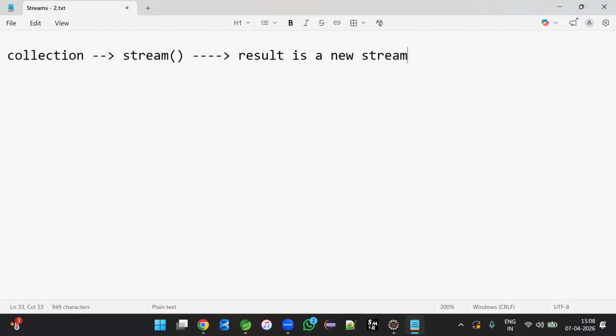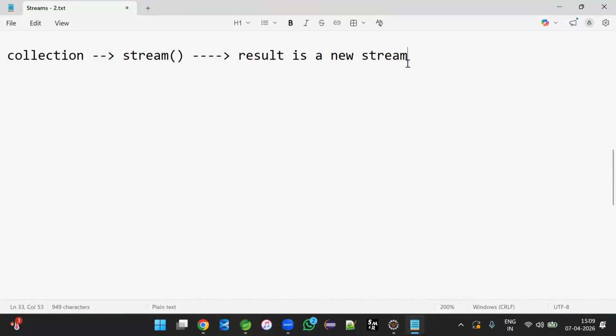So once we perform any of these operations on collections by using the stream method, the result is always a new stream. I mean to say, first we are going to have a collection. Then the collection can be streamed by using the stream method. The result is always a new stream. Whenever we use the intermediate operation methods, the result is a new stream.